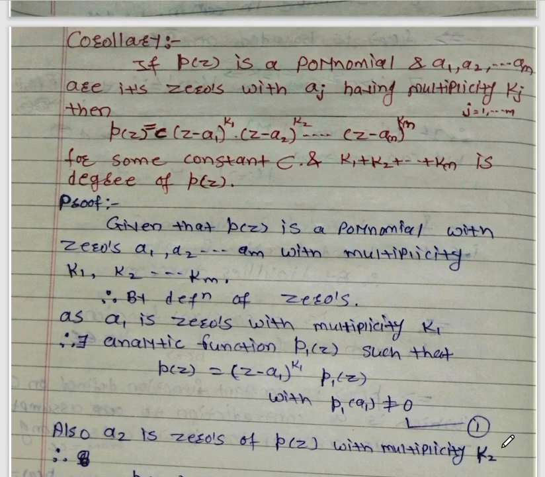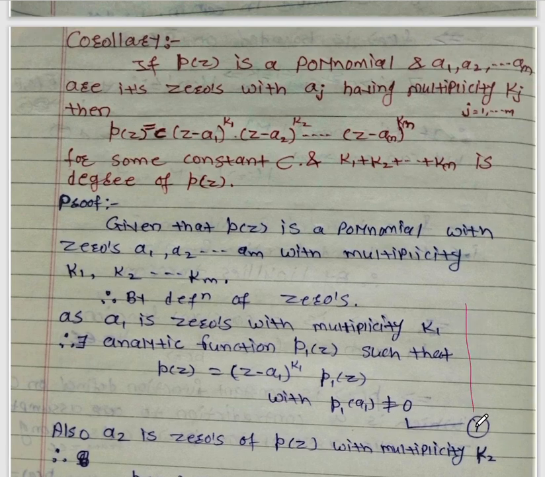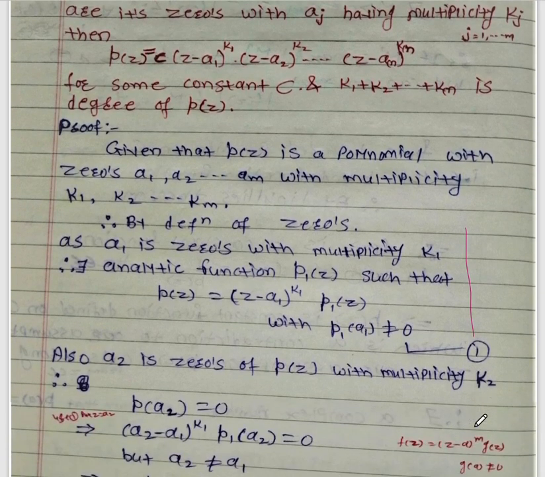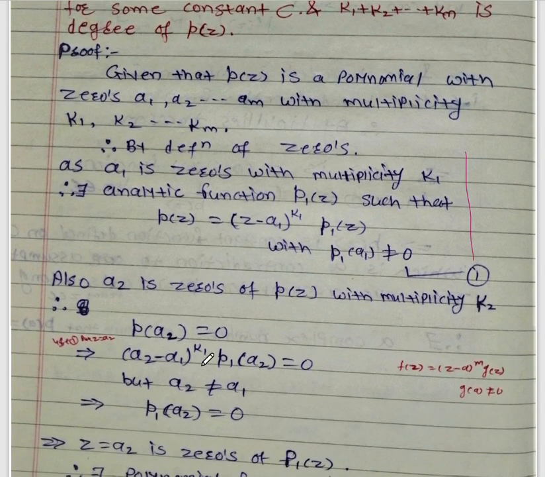By the definition of zeros of an analytic function with multiplicity, a2 is also a zero of p of z with multiplicity k2. So this can be written as p of a2 equal to 0 by the definition. Put the value of p of a2, that is (a2 minus a1) to the power k1 times p1 of a2.